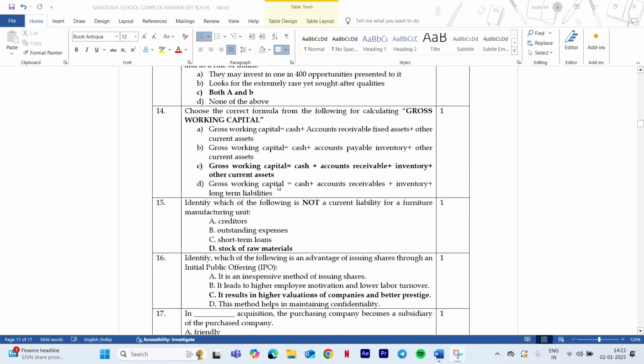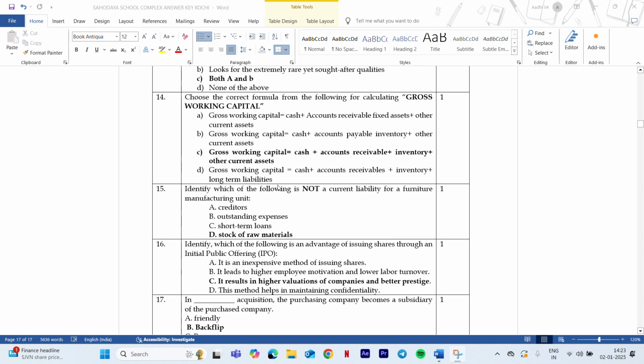Next question is gross working capital. As I have explained in my previous video, gross working capital is the total of all the current assets. Now moving on to the options given here. So gross working capital is equal to cash plus accounts receivable fixed asset plus other current asset. That is wrong. There is no item called accounts receivable fixed asset. So either it should be accounts receivable plus fixed asset. That is wrong. So fixed asset is a long-term asset. So that doesn't come here.